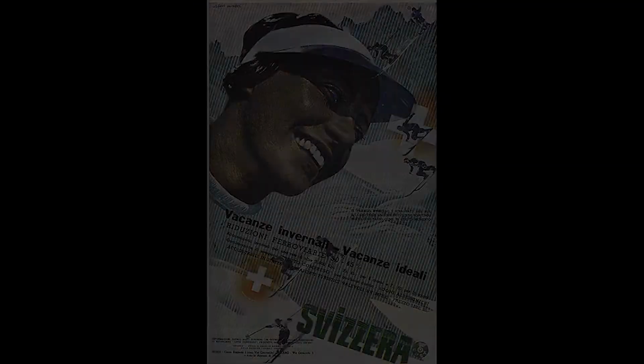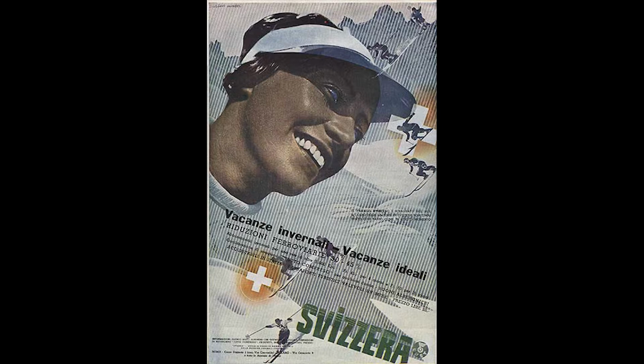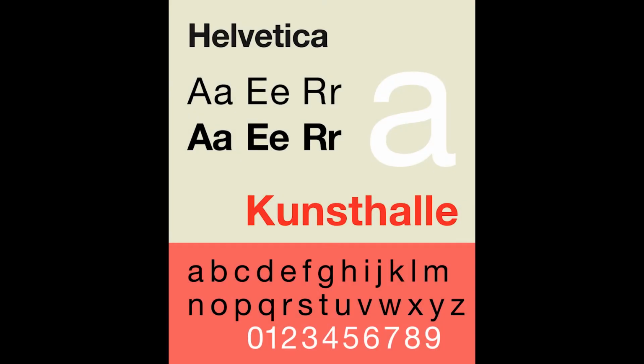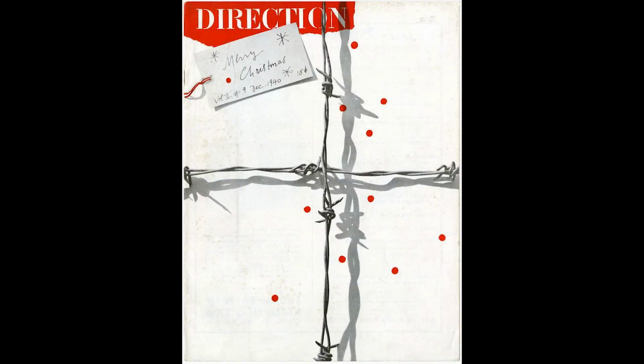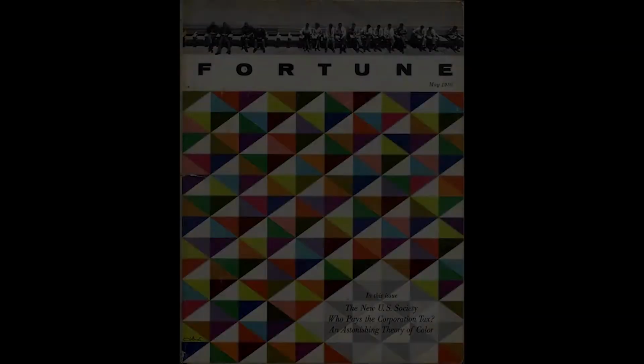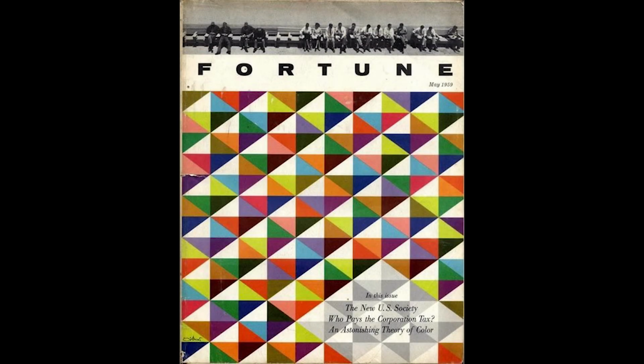The International Typographic Style favored grids, mathematical proportions, and asymmetrical balance to achieve clarity. Swiss type designers Eduard Hoffmann and Max Miedinger developed Helvetica. It had a balance and rhythm of negative and white space. In the United States, we see the work of Paul Rand and the editorial design of Leo Lionni's Fortune magazine, featuring bright colors and stark contrast.